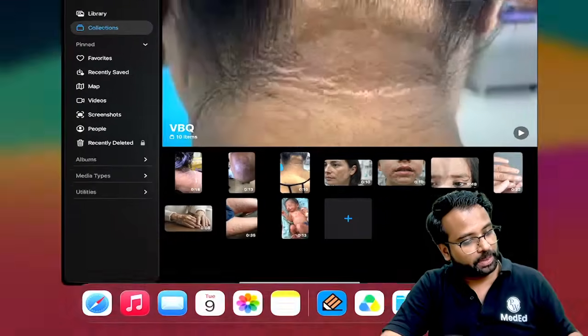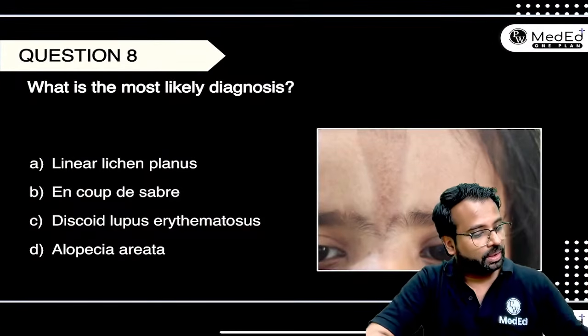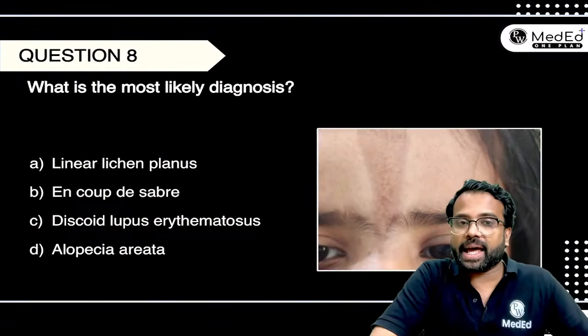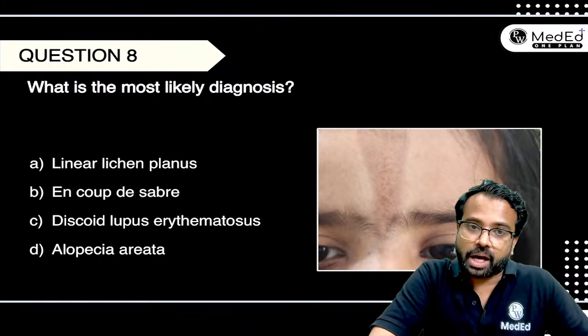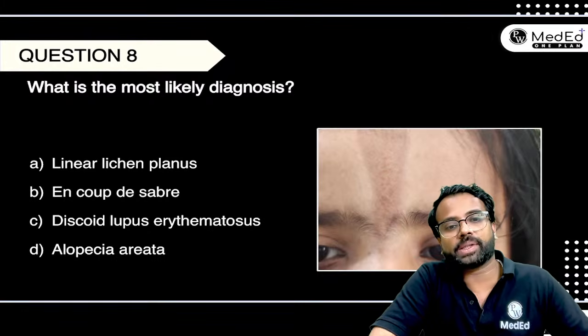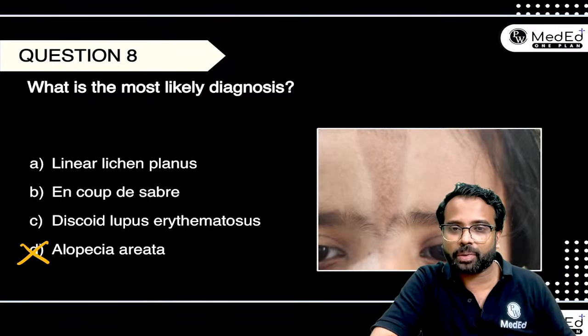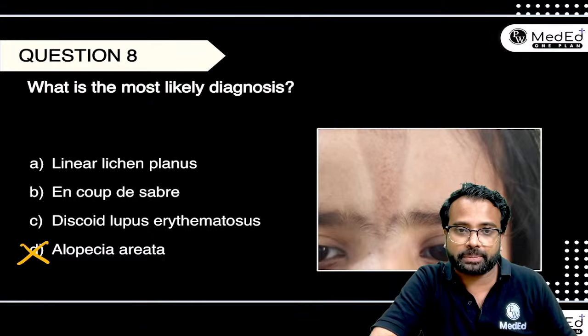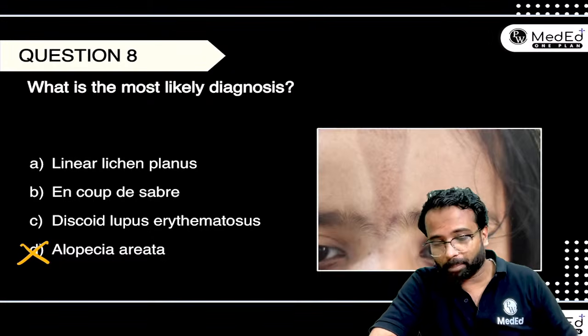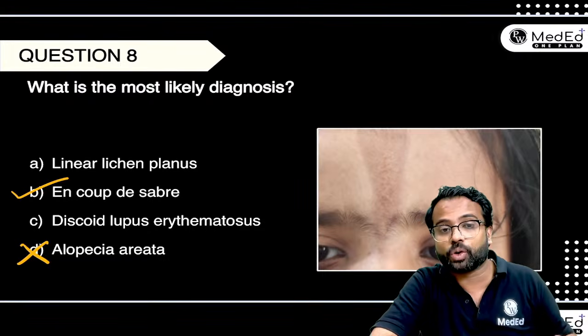Very good. So let me just go back to the MCQ now. The options were linear lichen planus, Coup de Sabre, discoid lupus erythematosus, alopecia areata. Easily not alopecia areata because you don't see alopecia here, right? Out of the other three options, most of you have answered it as Coup de Sabre.